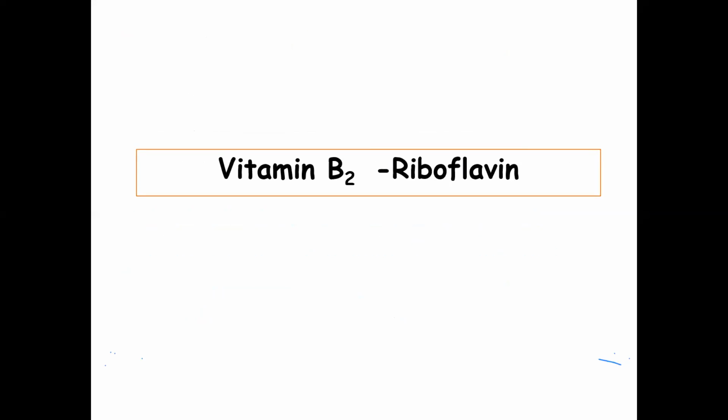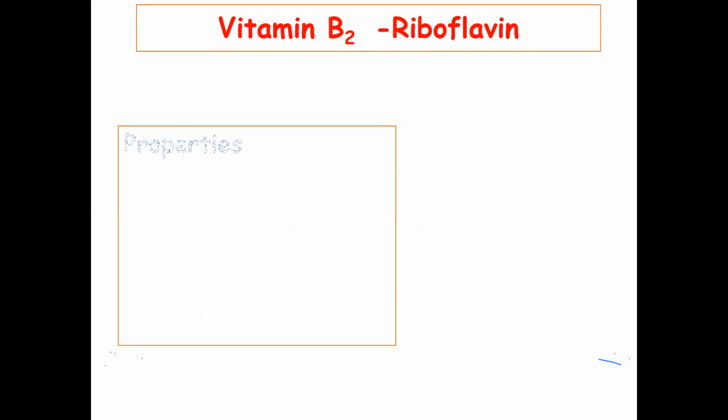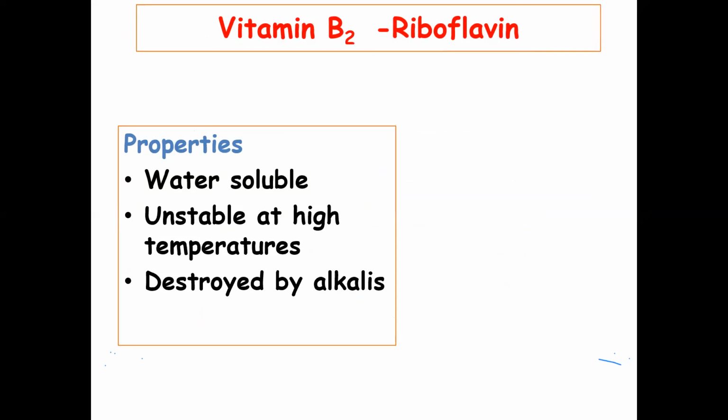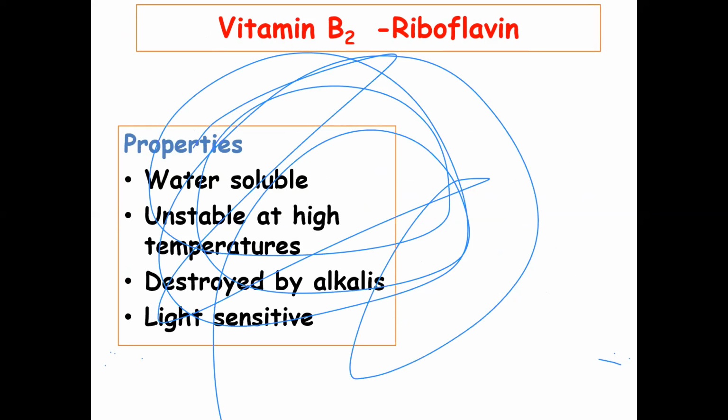The next vitamin in the list is riboflavin. Riboflavin is vitamin B2. So riboflavin is the same as thiamine. It is water soluble. It is unstable at high temperature and destroyed by alkalis. And it is also light sensitive. So don't do all these things.